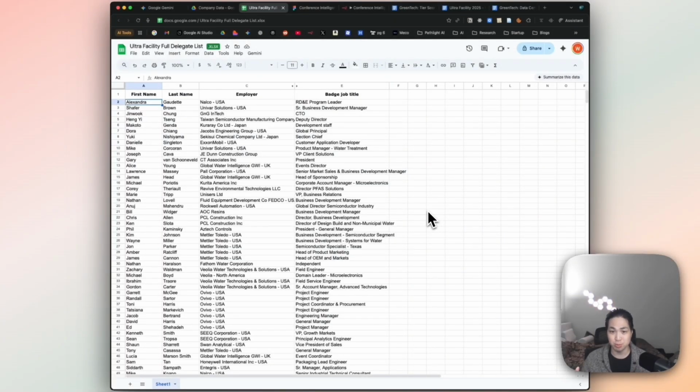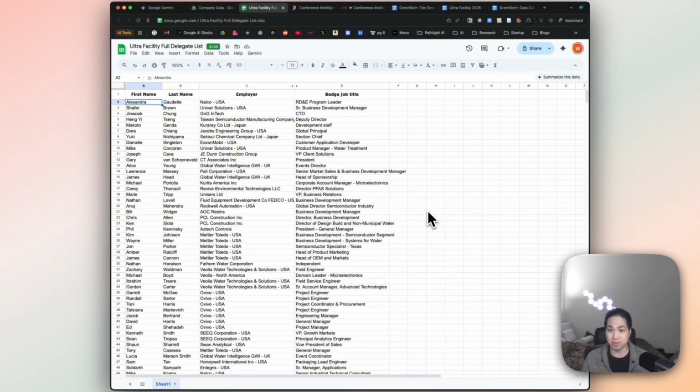So let me walk you guys through what I built for my client. Essentially, what I wanted to build was a conference intelligence system that automatically pulled information about all the attendees that were coming, enriched it with more relevant information, and digested it in a way that the client can look at very quickly and figure out whether they want to talk to this person or not at the conference.